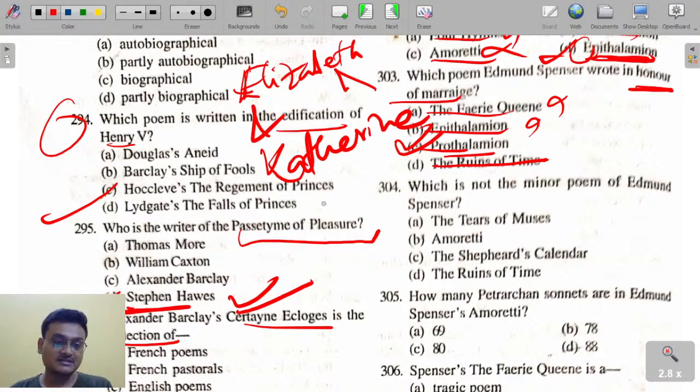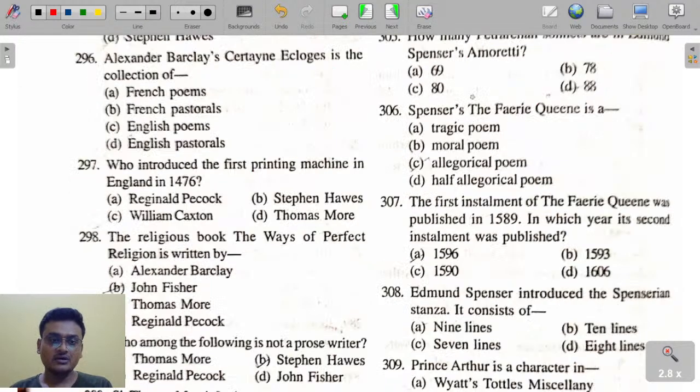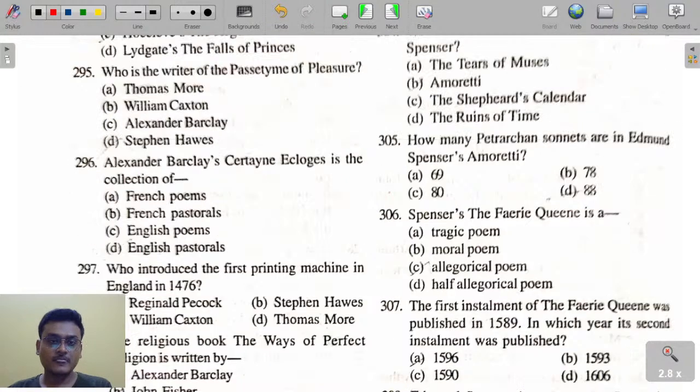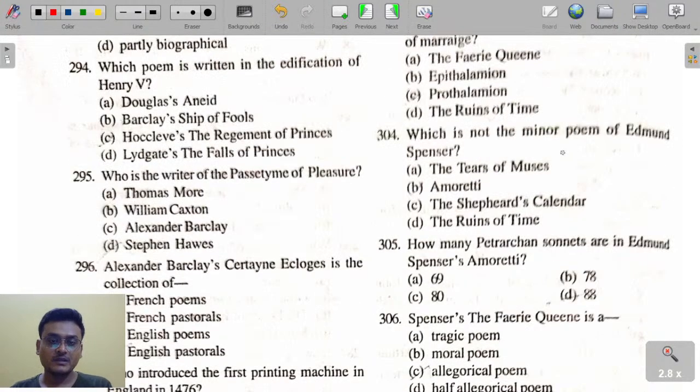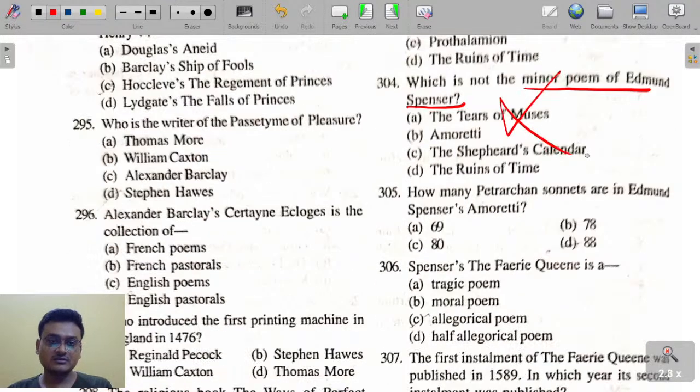That is Catherine Somerset, the daughters of the Earl of Worcester. It is a celebration of the two sisters, Elizabeth and Catherine Somerset, the daughters of Worcester. Okay? Which is not the minor poem of Edmund Spenser? Leave it, that is not important.